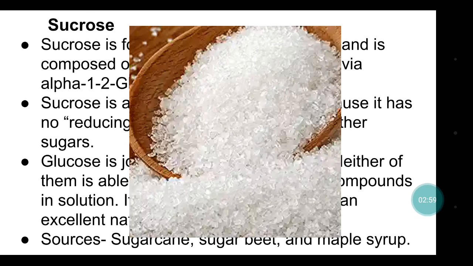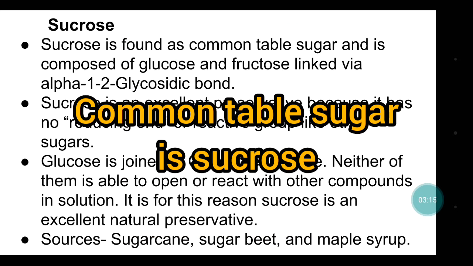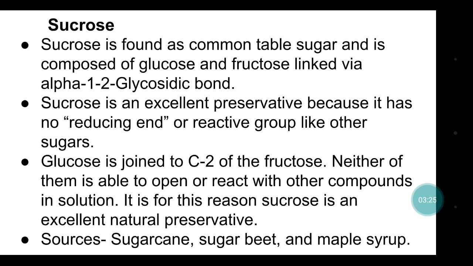Now the sucrose. Sucrose is found as common table sugar. So whatever we are using daily as sugar, that is only the sucrose. Whatever we are using as sweetener in the tea or any recipe that we are doing in the kitchen, this is the common sugar. It is composed of glucose and fructose linked via alpha 1,2 glycosidic bond, and sucrose is an excellent preservative because it has no reducing end.